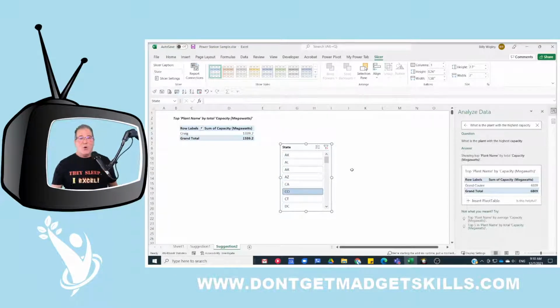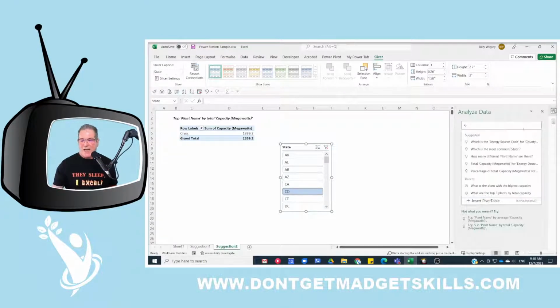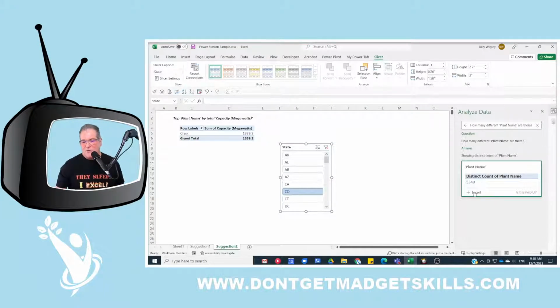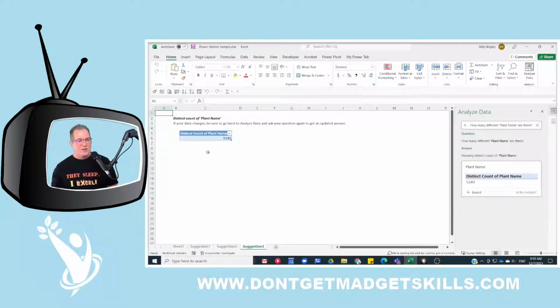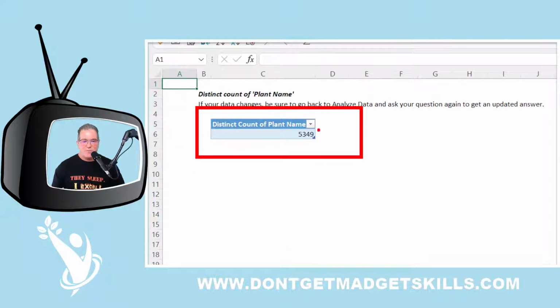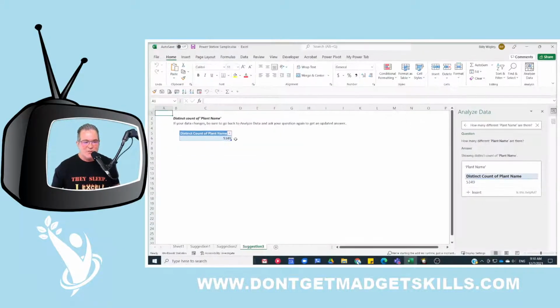So look, there's a whole lot of different things that you can do just by learning how to ask the right questions. How many different plant names are there? Just like that. There's 5,349. There's our answer. Now, you want to know more details about this solution that you have right here? Well, then that's where your pivot table skills start coming in, where you're just going to do a drill down. Click, click. And then now when I do a drill down, click, click. Whoops, click, click. Oh, I can't do a drill down on this one.